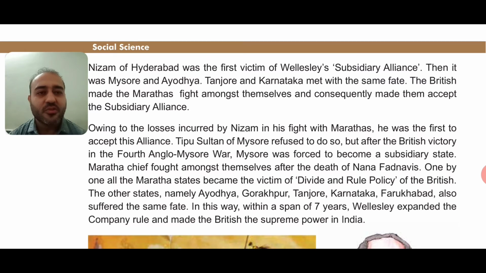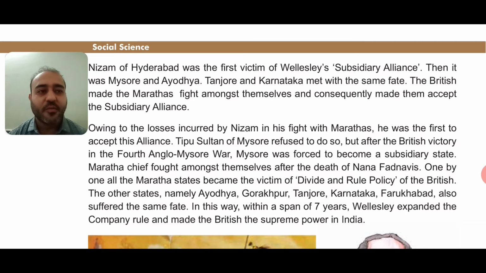But after the British victory in the 4th Anglo-Mysore War, the war between the Britishers and Mysore, Mysore was forced to become a subsidiary state. Subsidiary state means the state which would be under the control of the Britishers. Maratha chiefs fought amongst themselves after the death of Nana Fadnavis. So what is given? Maratha chief means the main person who is the leader of the army.